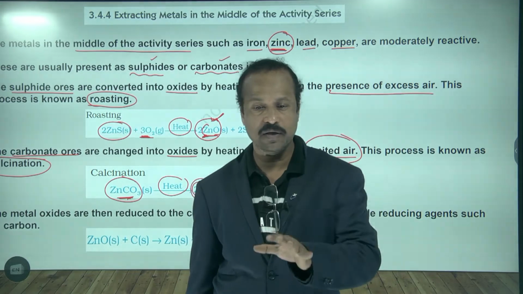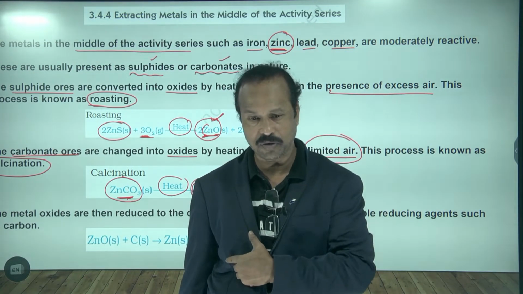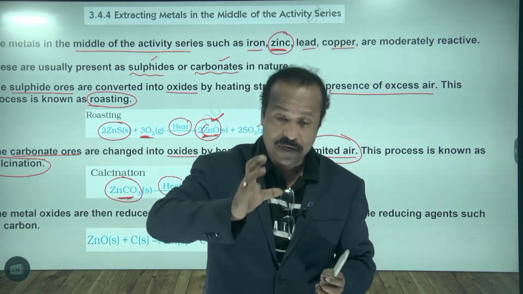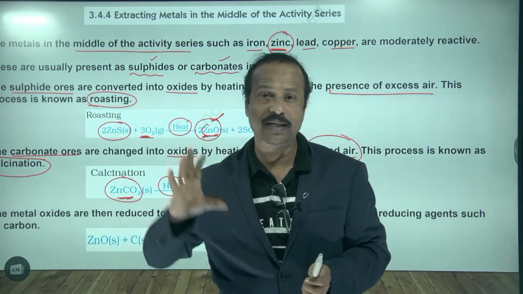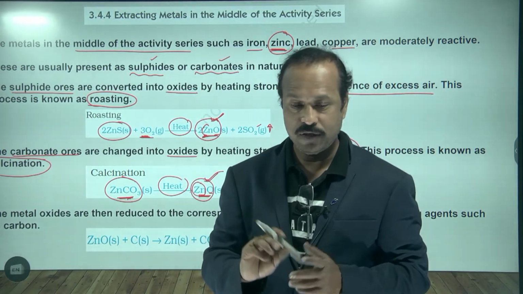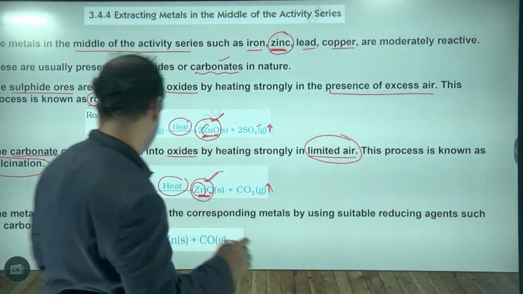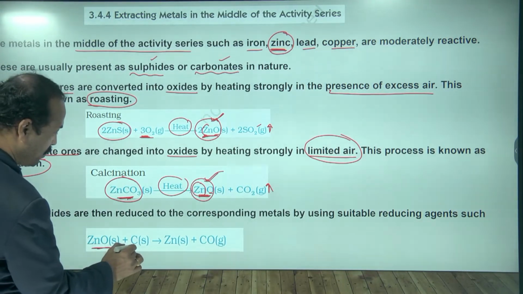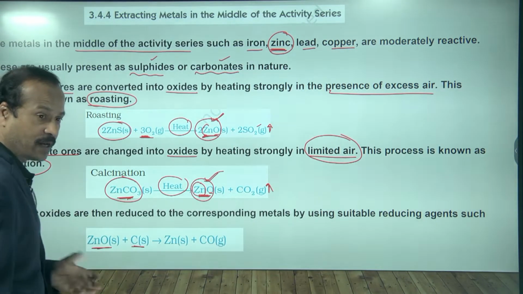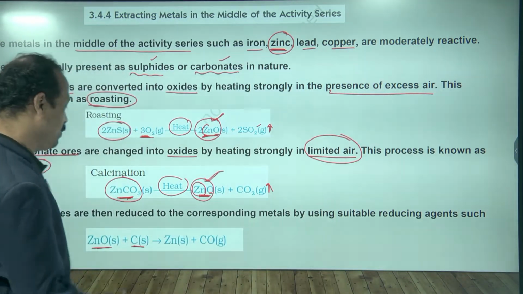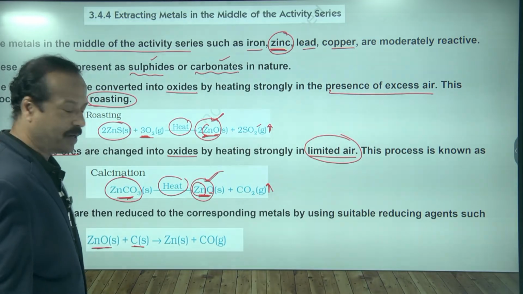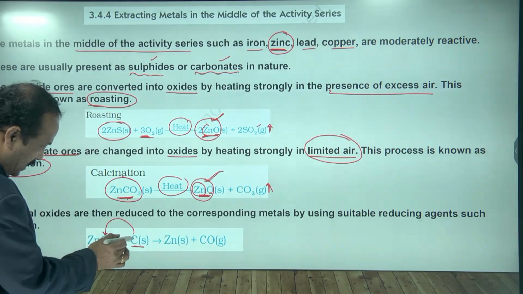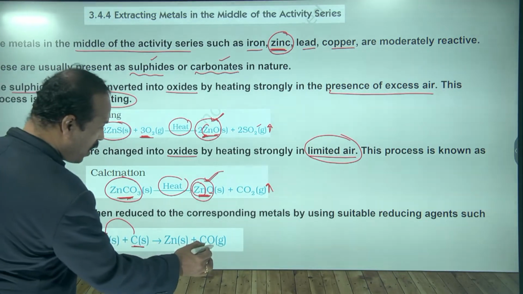If I ask whether the oxygen will come out from the zinc oxide by itself, no. So we have to heat that zinc oxide with some reducing material. Some other material we have to use and we heat. So the zinc oxide that we get here, I am heating in presence of carbon. Carbon powder I am mixing and heating. Then this carbon reacts with this oxygen to form carbon monoxide.